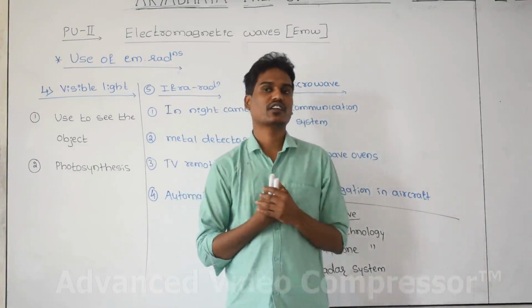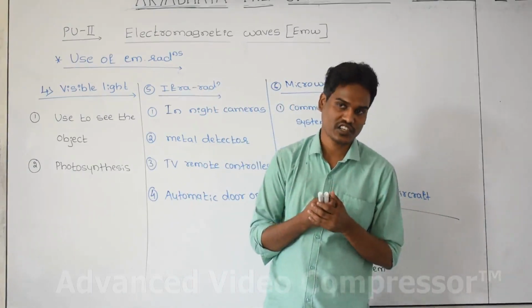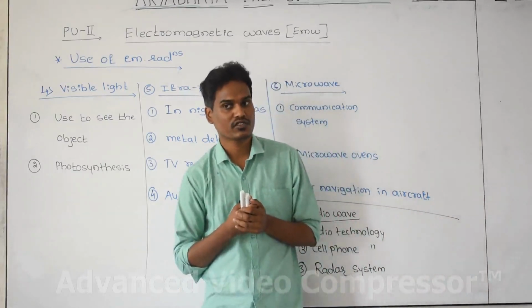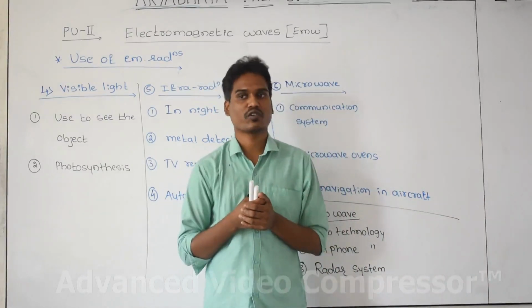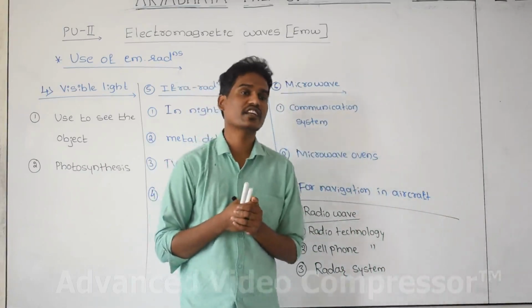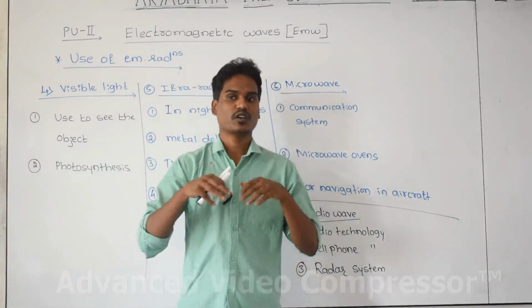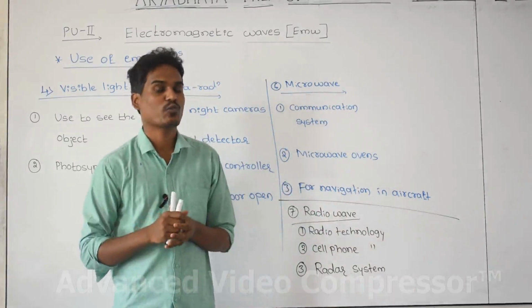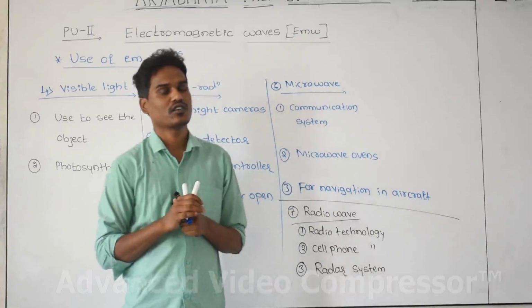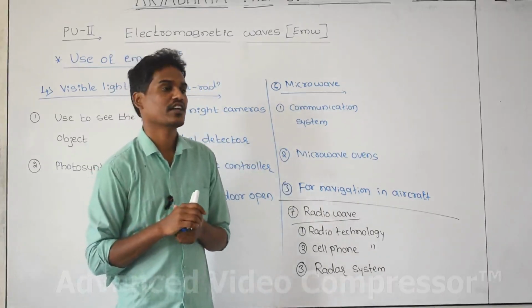And coming to UV light, you are going to use it in the photoelectric effect, and you are using it in eye surgery. For the purification of water you are using UV radiations, and for sterilization also you are using UV light. Coming to visible light, we use it to see the objects present surrounding us, and in the photosynthesis process we use visible light. Remember at least one. The next one is infrared radiation.